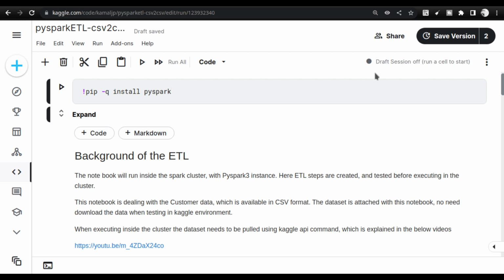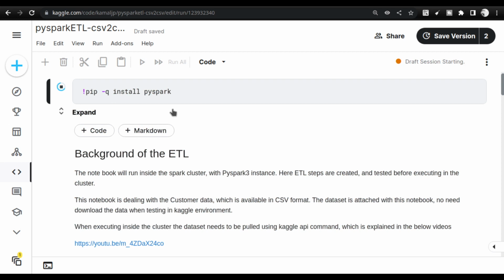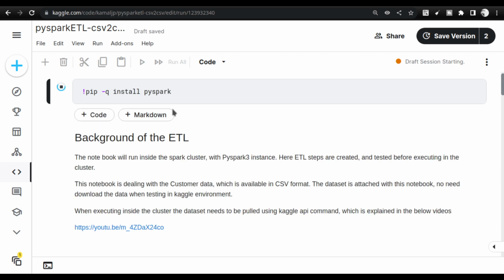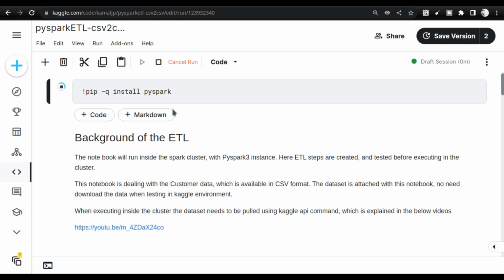Because the purpose of the Kaggle environment or the Jupyter notebook is for you to explore, to test your ideas, to understand more about what kinds of options you can use for transforming the data. When it comes to production, it's all fixed. You cannot keep on changing. The script is fixed, right? You will be running it multiple times. So keep that in mind as we go through this notebook.